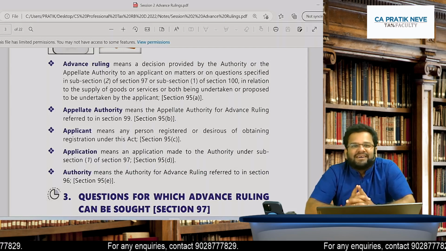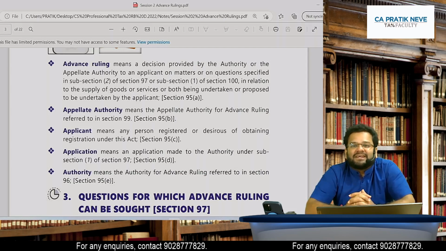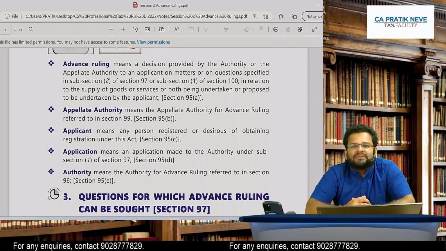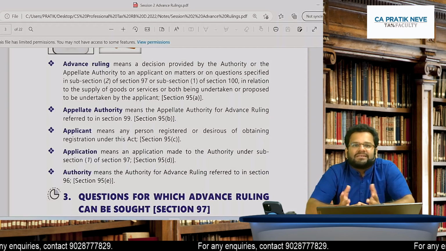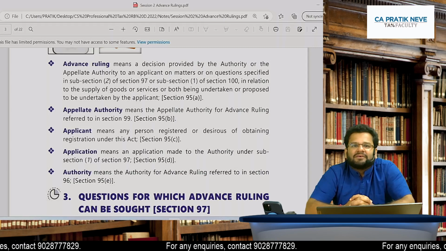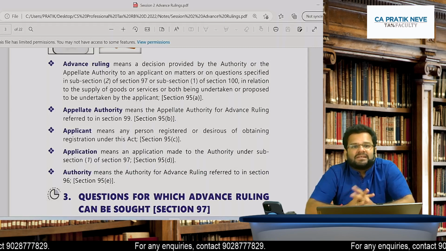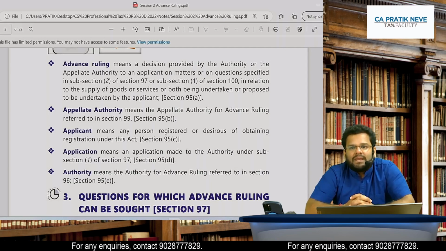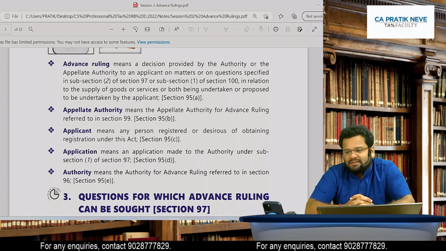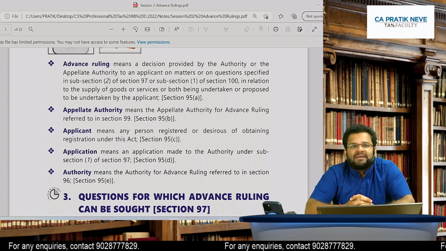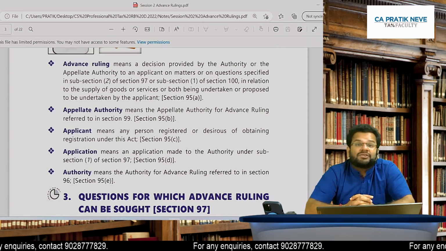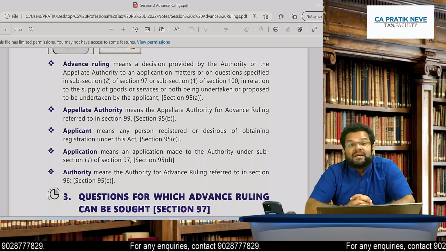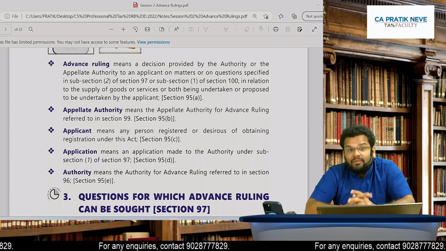Always I have been emphasizing on remembering the section numbers. You know yesterday's sections, can we quickly revise the section numbers? You can easily remember them. 59 is self-assessment. 60 is provisional assessment. 61, what is 61? Is it scrutiny assessment? 62 and 63 best judgment assessment. 62 was for non-filers of GST return. 63 was for unregistered persons.